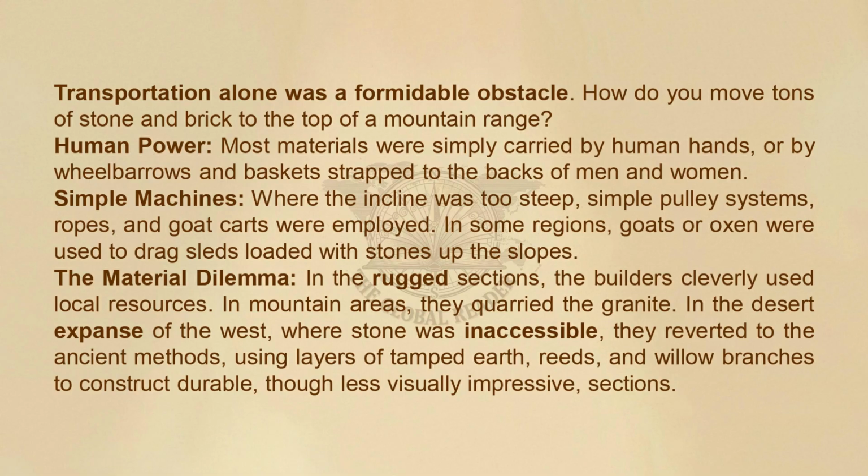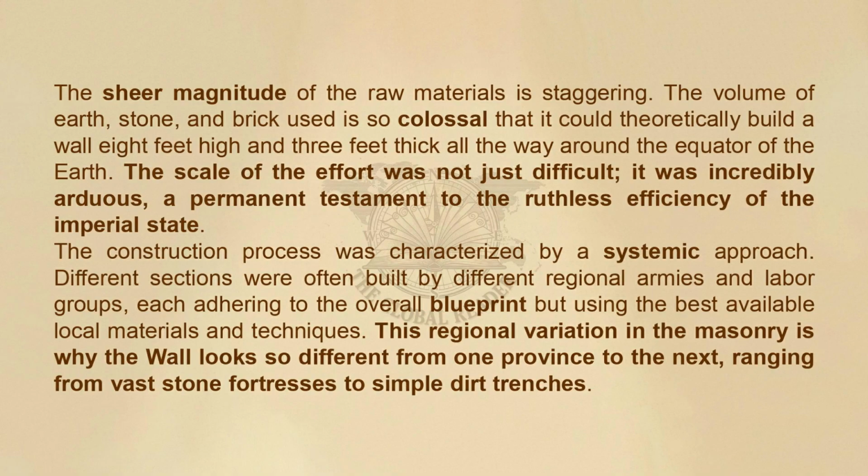In the desert expanse of the west, where stone was inaccessible, they reverted to ancient methods, using layers of tamped earth, reeds, and willow branches to construct durable, though less visually impressive, sections. The sheer magnitude of the raw materials is staggering. The volume of earth, stone, and brick used is so colossal that it could theoretically build a wall 8 feet high and 3 feet thick all the way around the equator of the Earth.